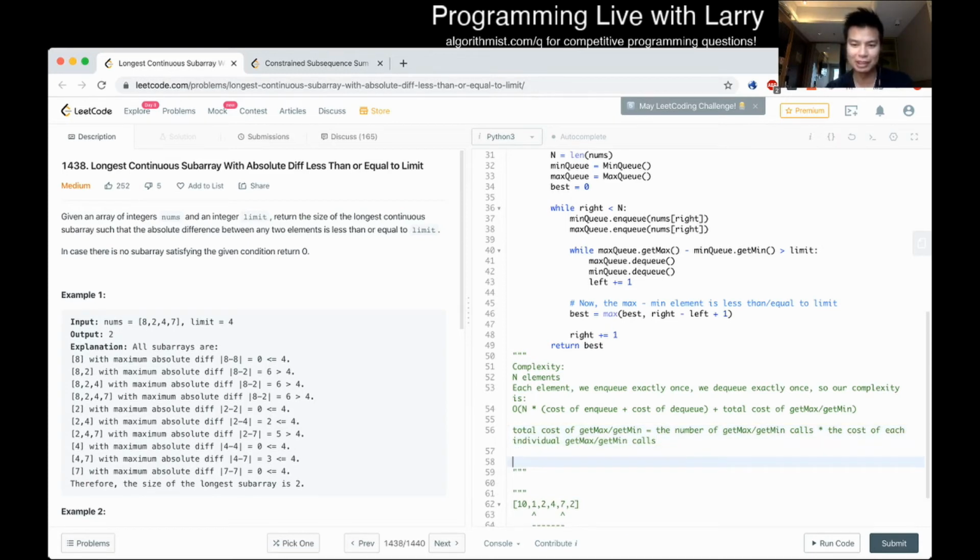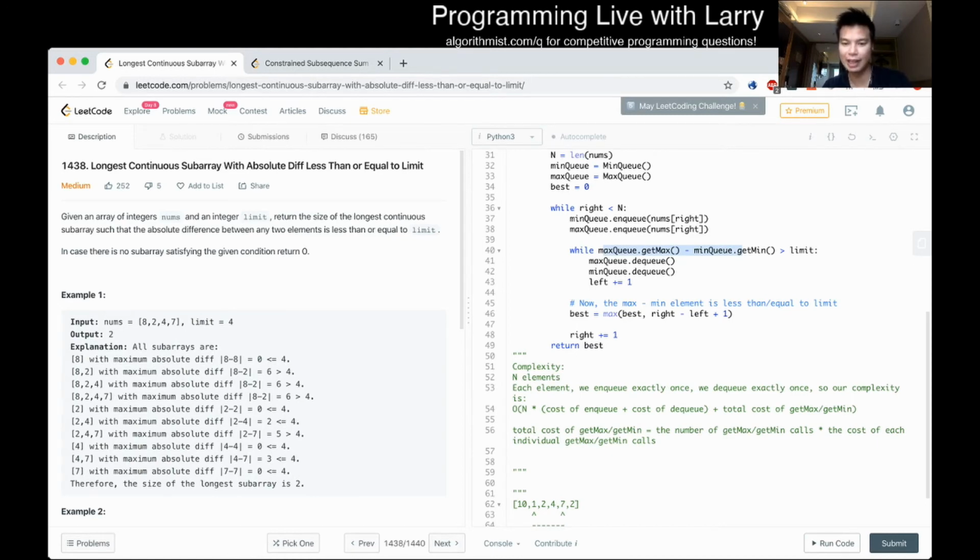As for the number of calls: for every dequeue, we call each of these once, and for every enqueue, we also call these once. Because each element gets enqueued and dequeued once at most, as we talked about earlier, each of those calls get max and get min once. In total, there are 2n calls to get max and 2n calls to get min.